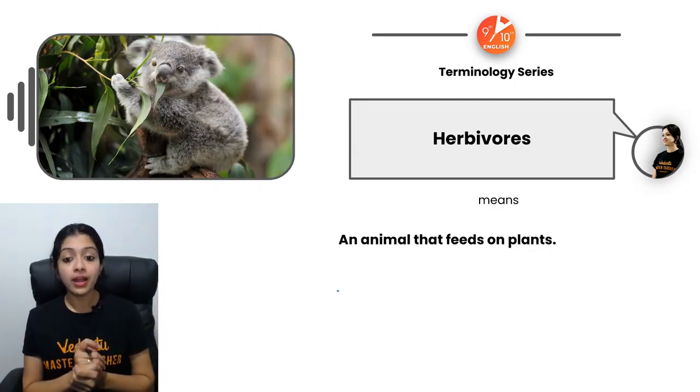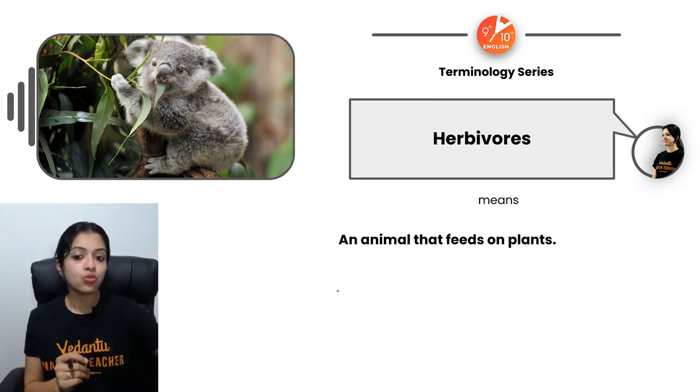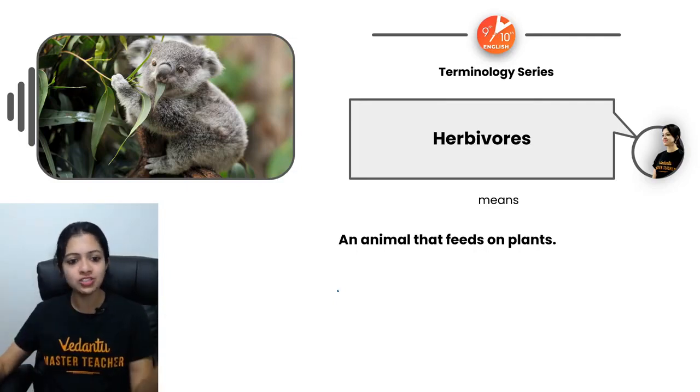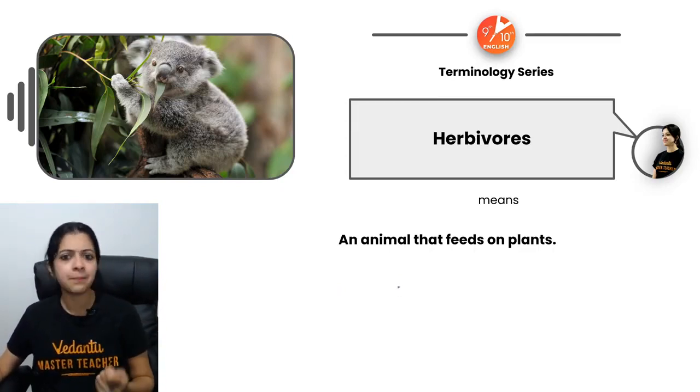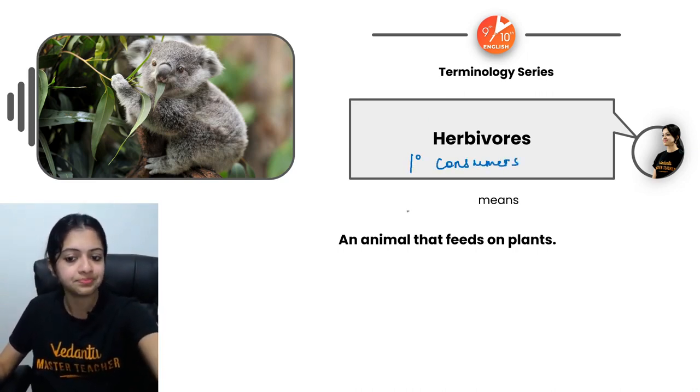Now, what are herbivores? I told you there are different levels of consumers. Herbivores would be animals which feed on plants. Wow, look at that beautiful koala bear. And not just these, our very own cows, goats, sheep, deer are all examples of herbivores. We can also put them under the category of primary consumers.